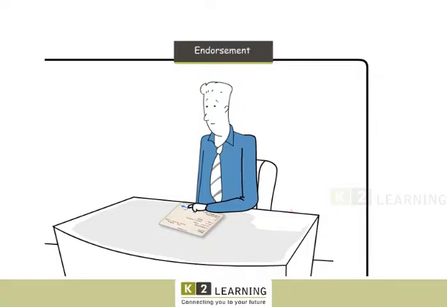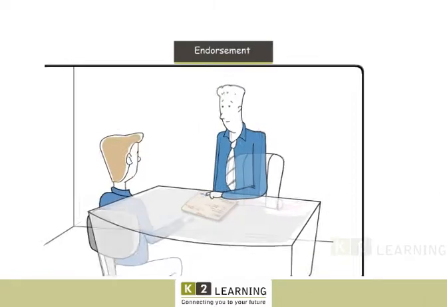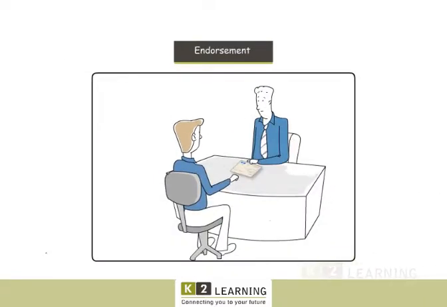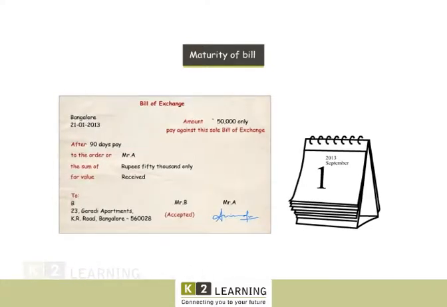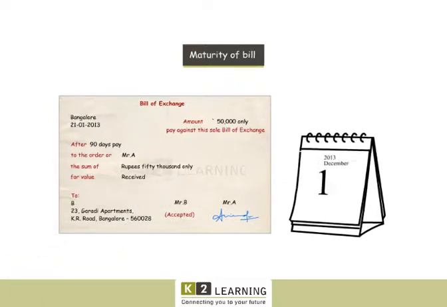The person to whom the instrument is transferred can get the payment of the instrument from the drawee on the date of maturity. 5. Maturity of bill. The process of a bill becoming due for payment is known as maturity of bill.